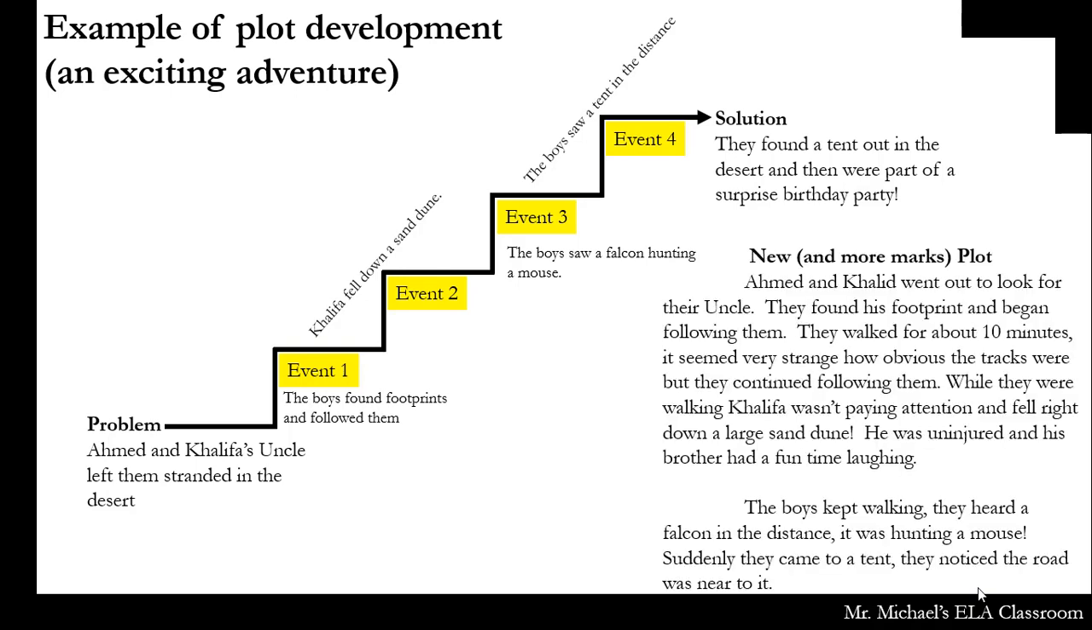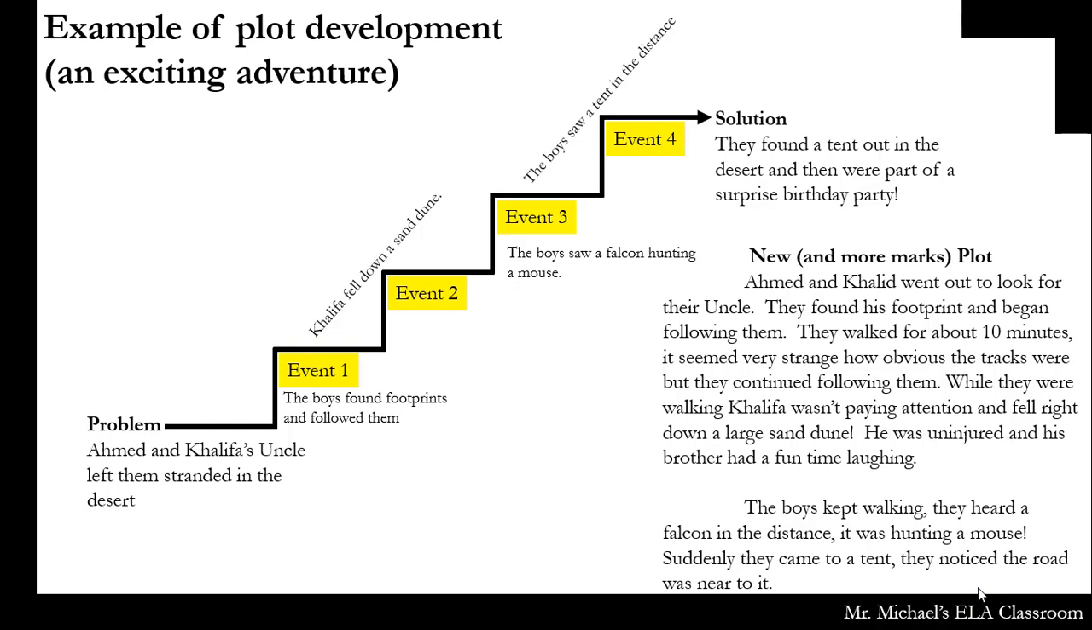Okay, so now our new and more marks plot. Ahmed and Khaled went out to look for their uncle. They found his footprints and began following them. They walked for about 10 minutes. It seemed very strange how obvious the tracks were, but they continued following them. While they were walking, Khalifa wasn't paying attention and fell right down a large sand dune. He was uninjured, and his brother had a fun time laughing. The boys kept walking. They heard a falcon in the distance. It was hunting a mouse. Suddenly they came to a tent. They noticed the road was near to it.